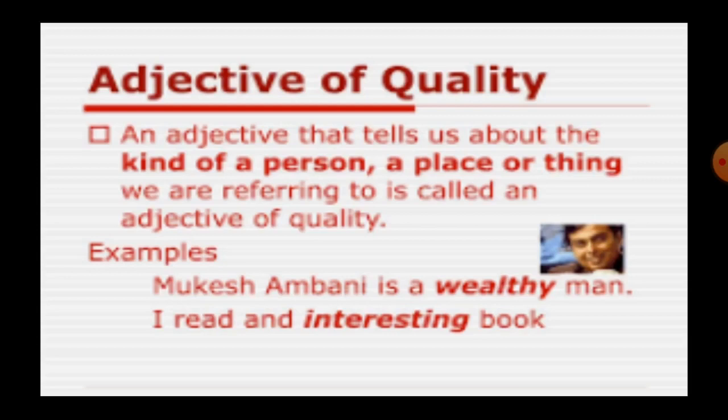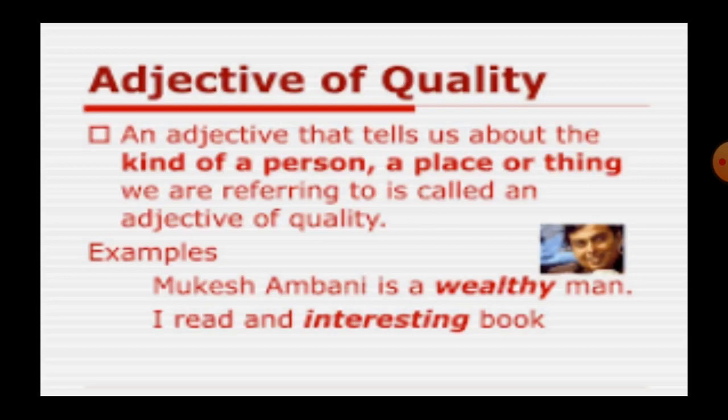They can tell what size something is, how something tastes, what something smells like, and so much more. The adjective which tells us about the kind or quality of a noun or pronoun is called an adjective of quality or descriptive adjective. So, an adjective that tells about the kind of a person, a place or thing we are referring to is called an adjective of quality.